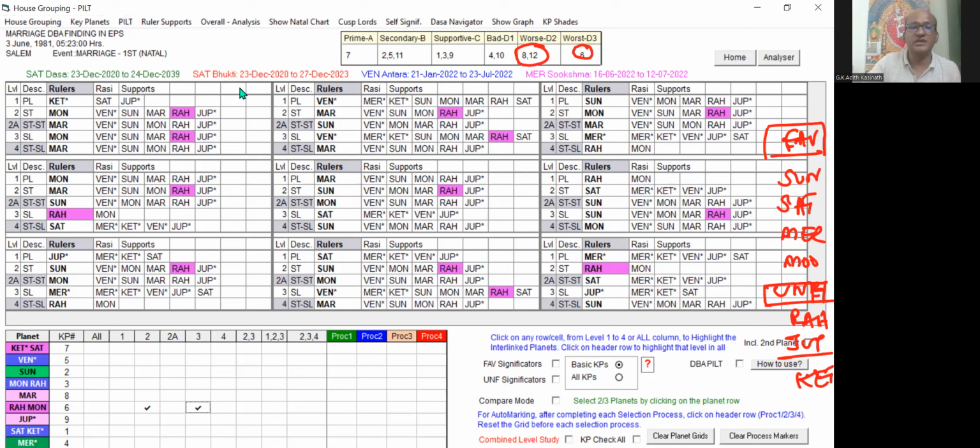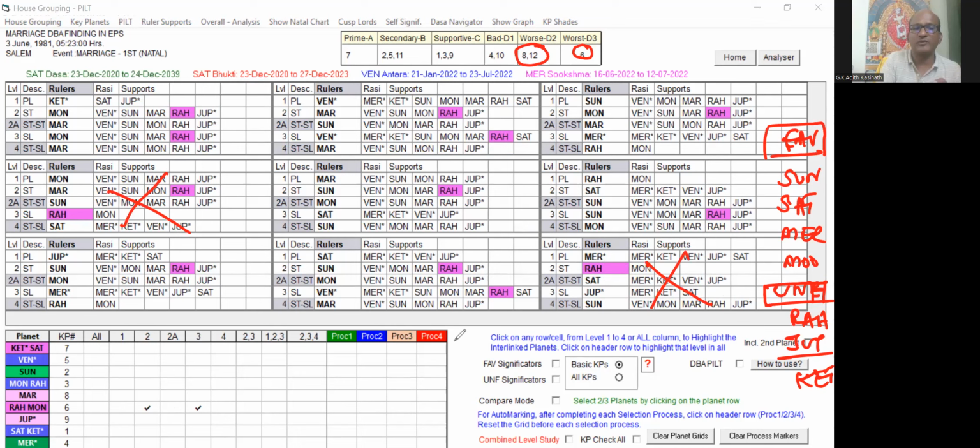There are some options to mark the planet at this stage, but to make it simple, I'm going to do it manually. You see, Mercury is not going to help. Moon is not going to help. So I have selected Rahu playing at the 2nd level and 3rd level only.